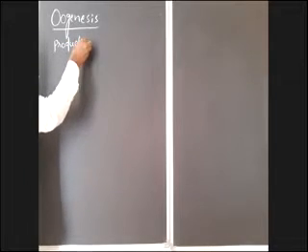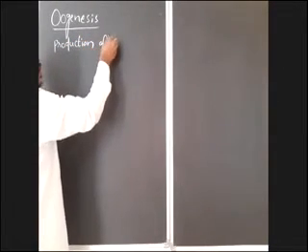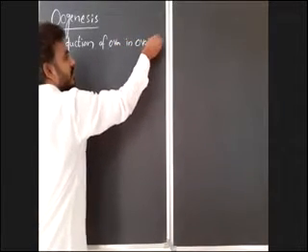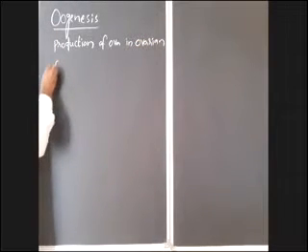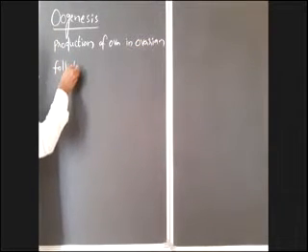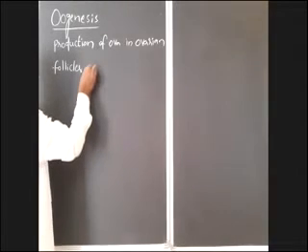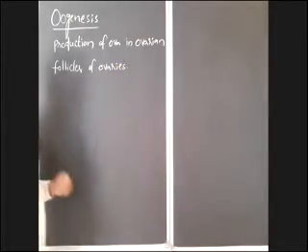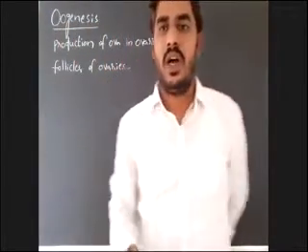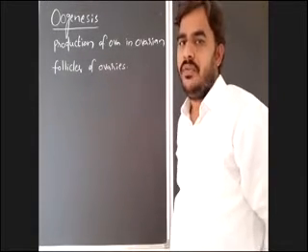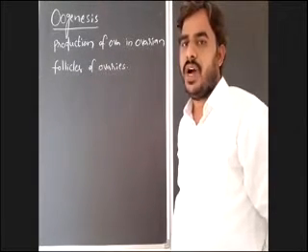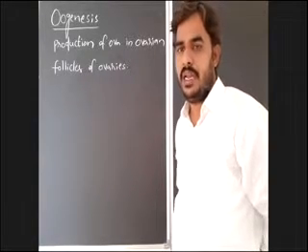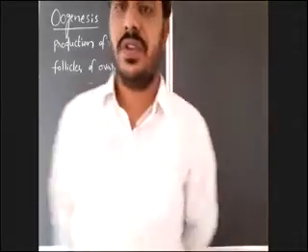The process of production of ova in the ovarian follicles of ovaries. The process of formation of ova in the ovarian follicles of ovaries in the female human being is oogenesis.